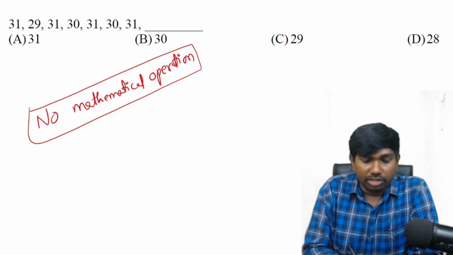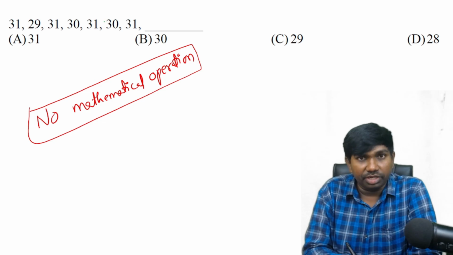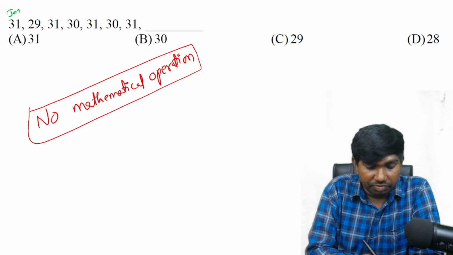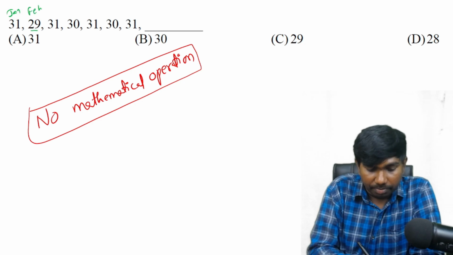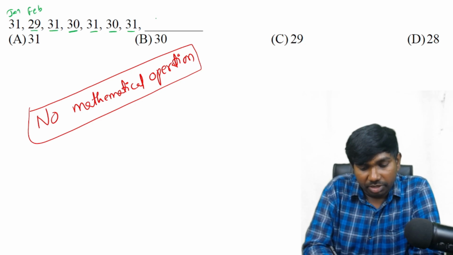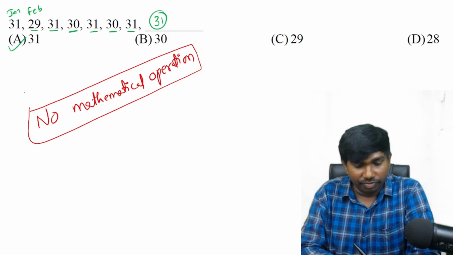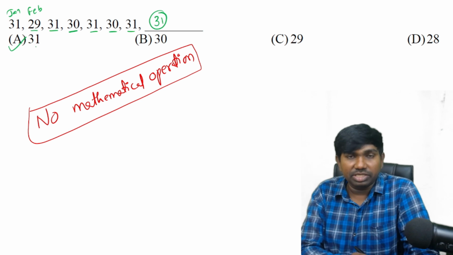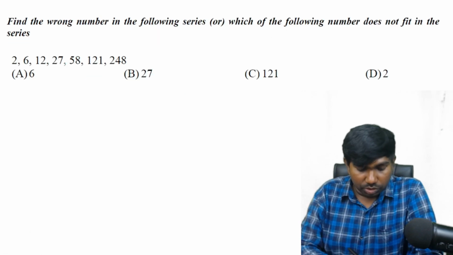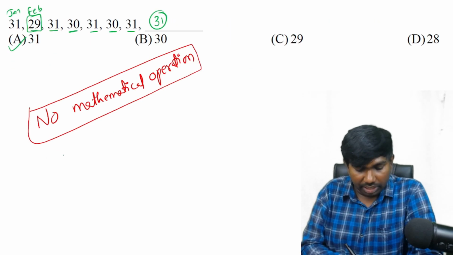These are nothing but the days of months in 1 year, successive month days. These are number of days in January. These are number of days in February, March, April, May, June, July. August number of days will be the answer. That is 31 number of days are there in August. Okay. Number of days of successive months in a leap year or non-leap year? Yes, in a leap year. Next question. So that is one type. So far we have seen in number series only.